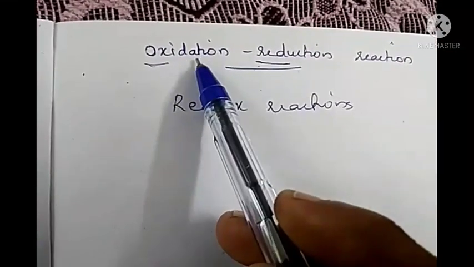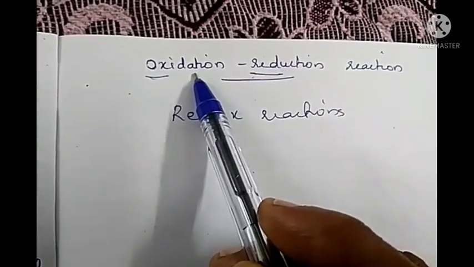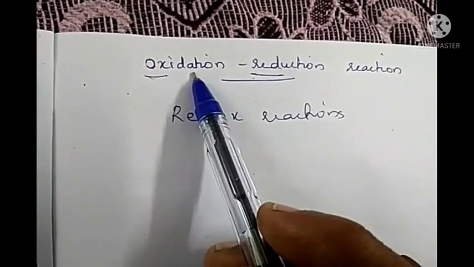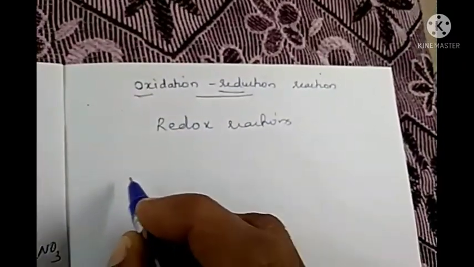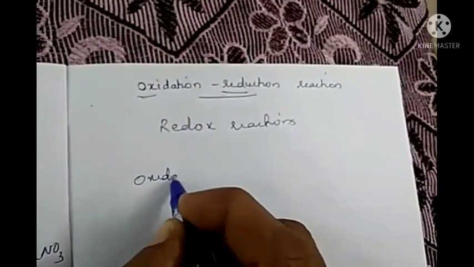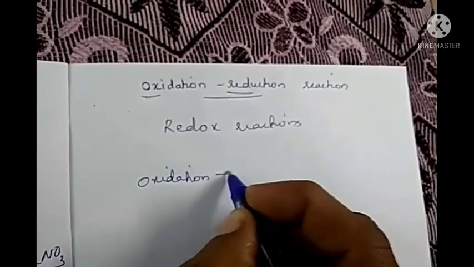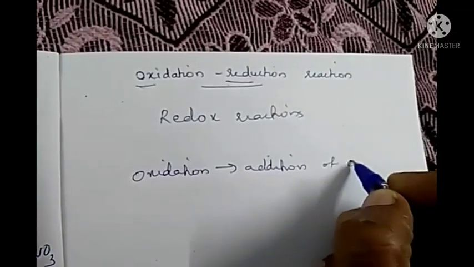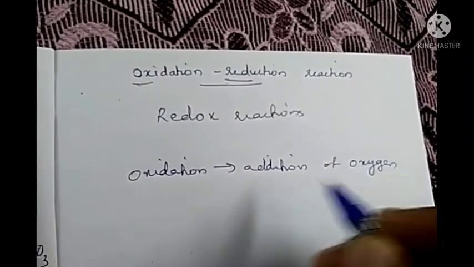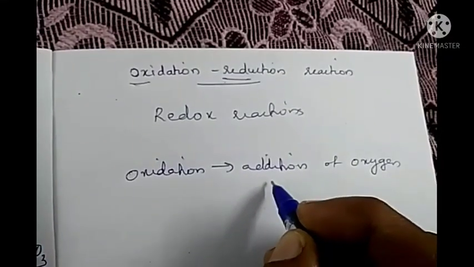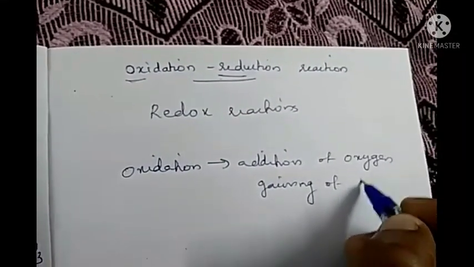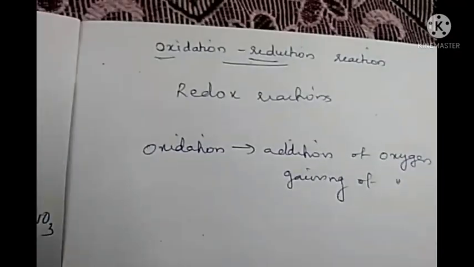Oxidation. From this word itself we can understand that it is something related with oxygen. So oxidation reaction means it is the addition of oxygen. Oxidation means addition or gaining of oxygen. That is known as oxidation.